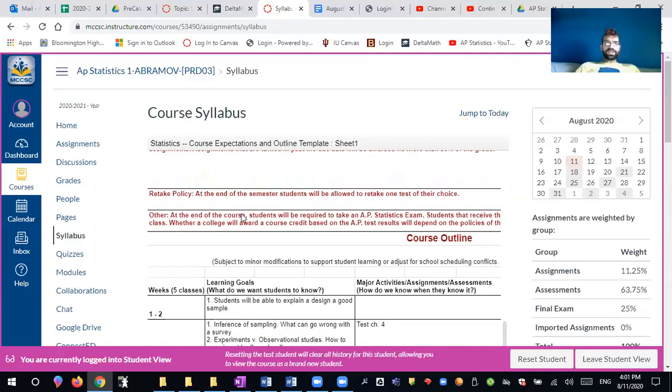You will be allowed to do the retake in the class at the end of the semester, just like most of you had last year.